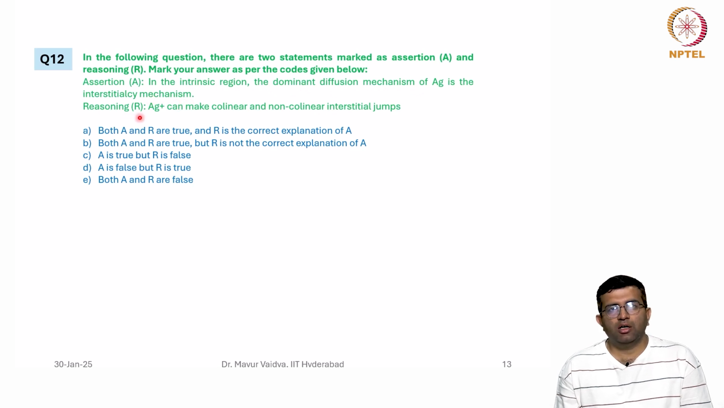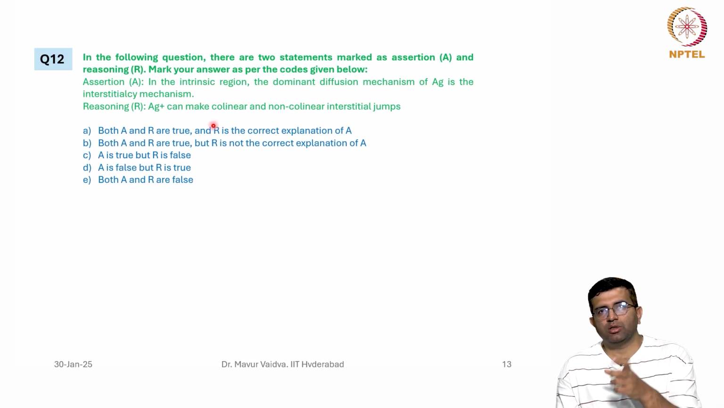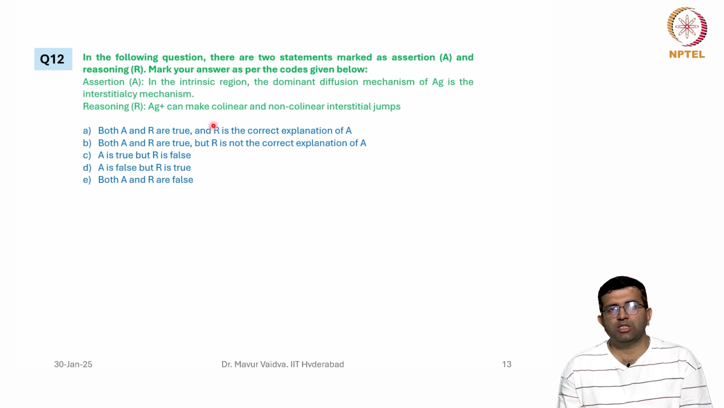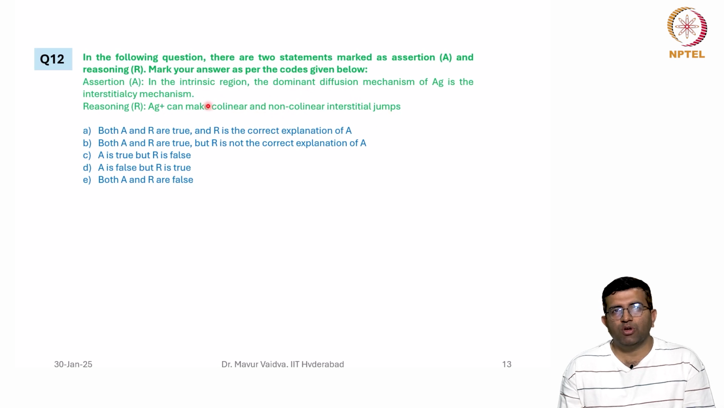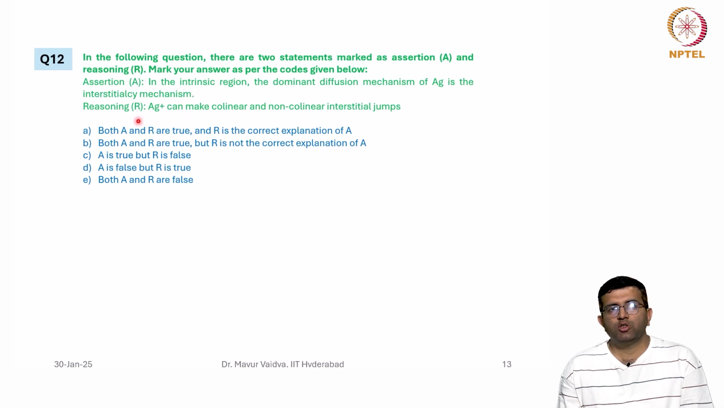The reasoning statement R is that Ag+ can make collinear and non-collinear interstitial jumps. This is also true. We saw that there is a knock-on process which is also involved, that is, indirect interstitial jumps. It can be non-collinear, it can be collinear if it is moving in the same direction. However, now we have to see whether this R is the correct explanation of A. The R statement does not explain why the dominant diffusion mechanism of Ag is the interstitialcy mechanism. Therefore, the correct option is B, that both A and R are true, but R is not the correct explanation of A.